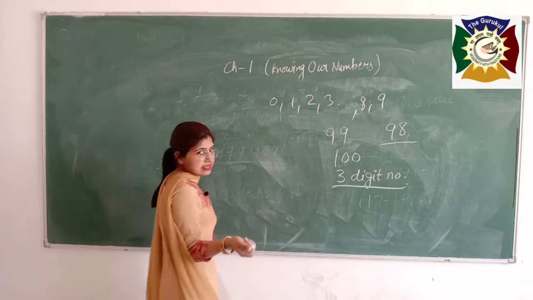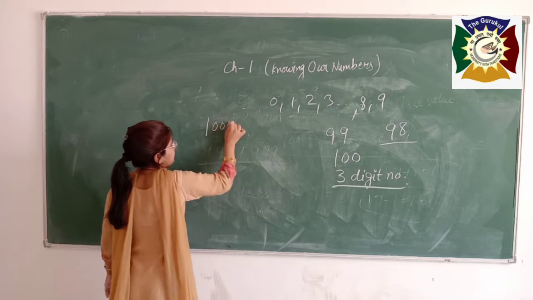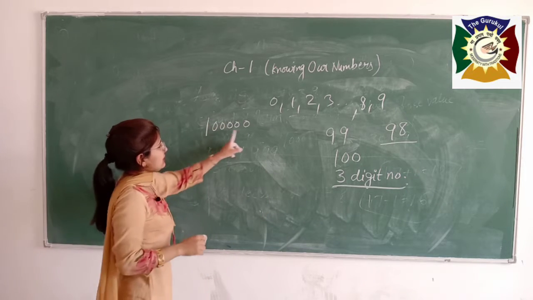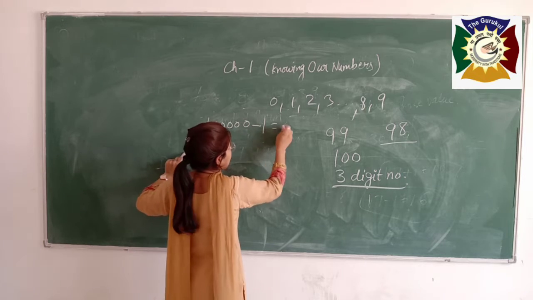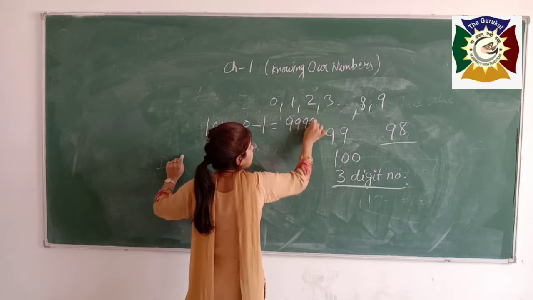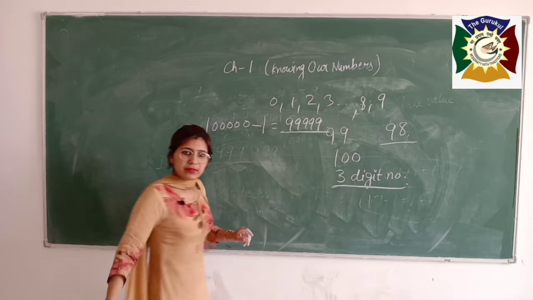Like the smallest 6-digit number is 100000. This is our smallest 6-digit number. If I subtract 1 from it, what will I get? I will get the largest 5-digit number.